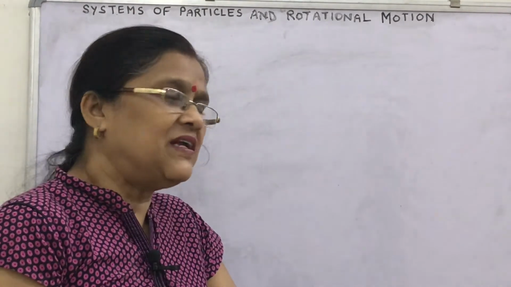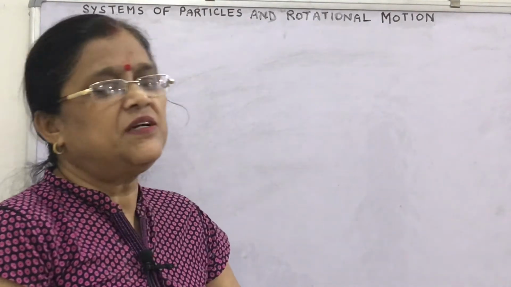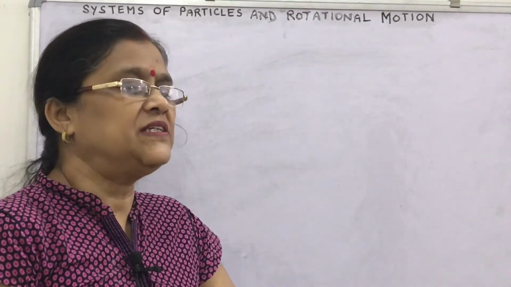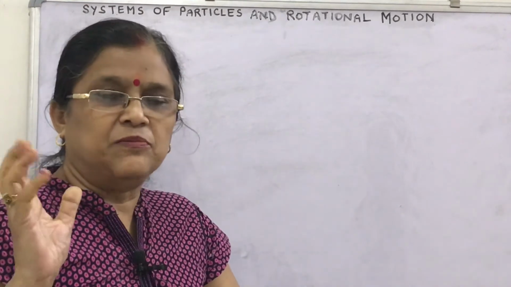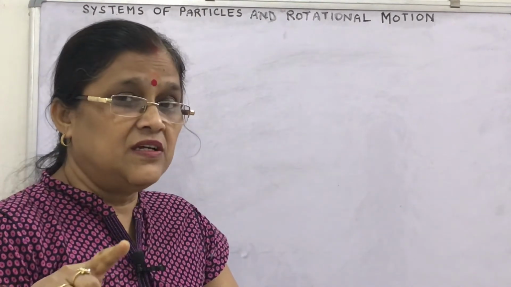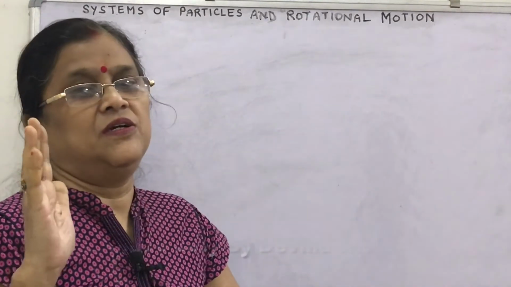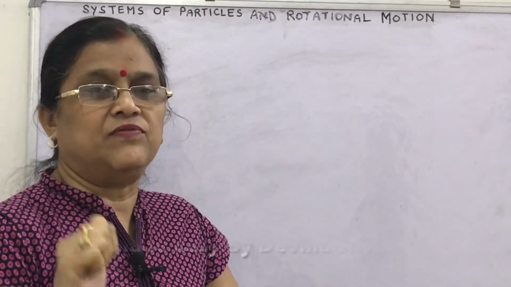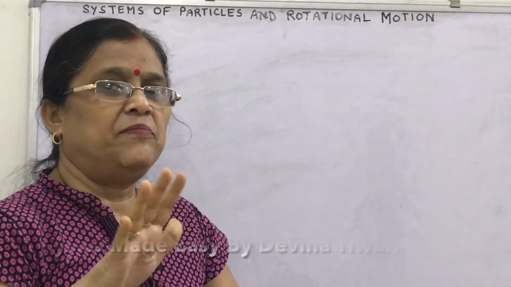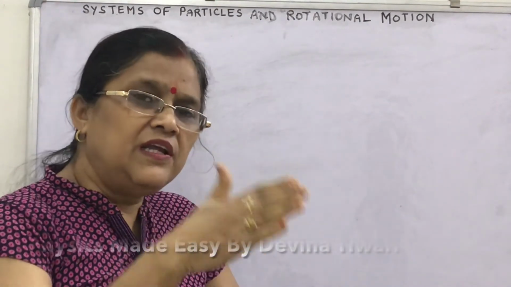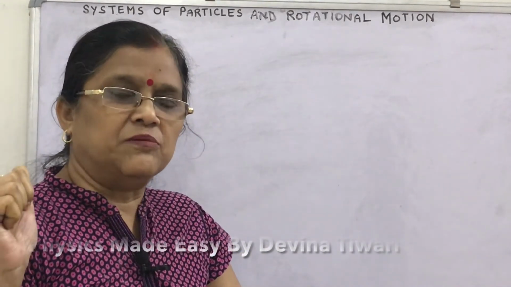In kinematics, the branch of mechanics, we are concerned with the motion of objects without reference to the forces which cause the motion, and in dynamics the motion of the objects with reference to the forces, under the effect of forces. So what is the dynamics behind the relations in linear motion and their analogy in rotational motion?